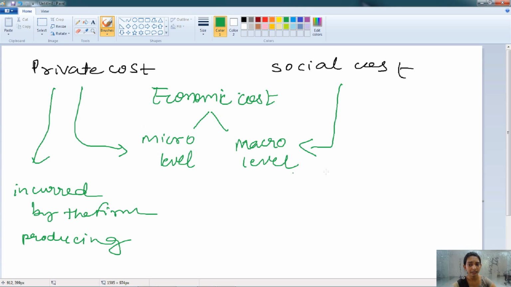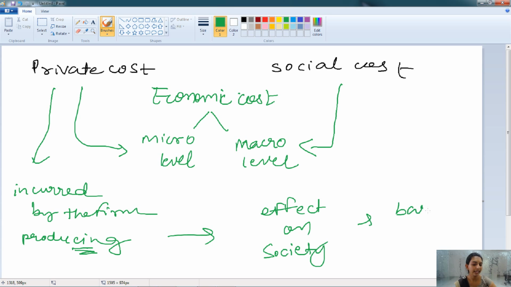Whereas when the firm is producing any goods or the services, but it has effect on society, and that is borne by the social people, that is a member of the society, that cost is known as the social cost.